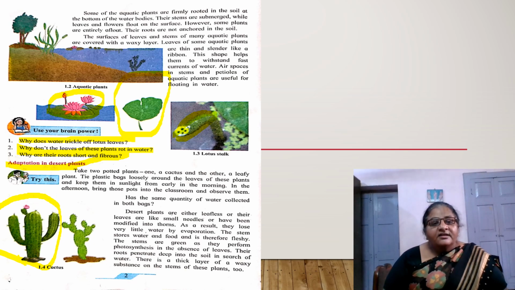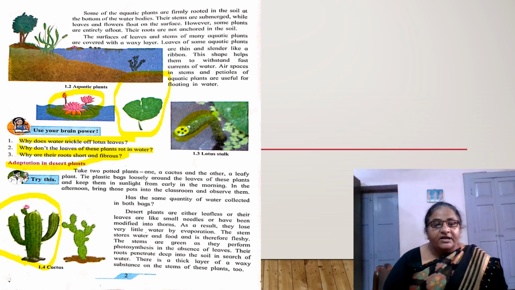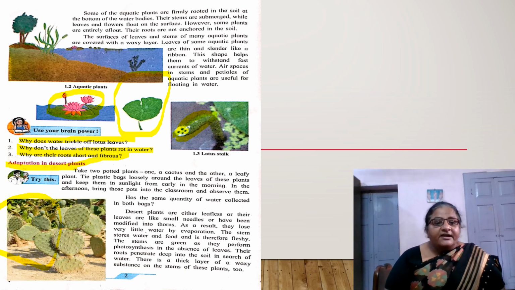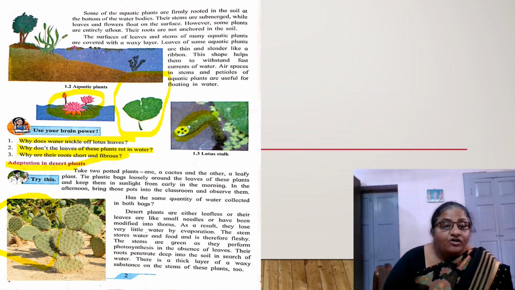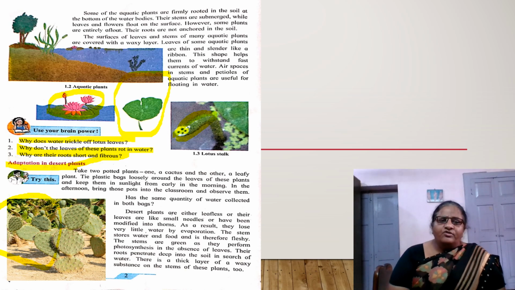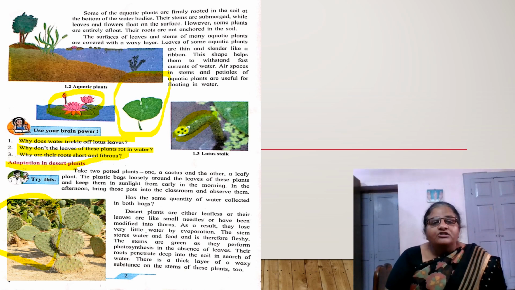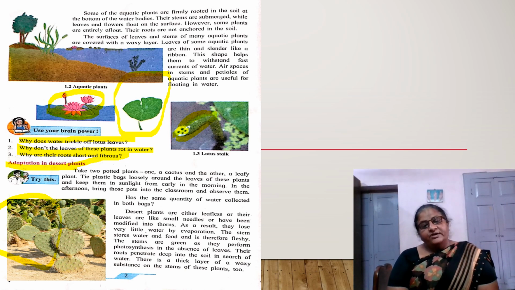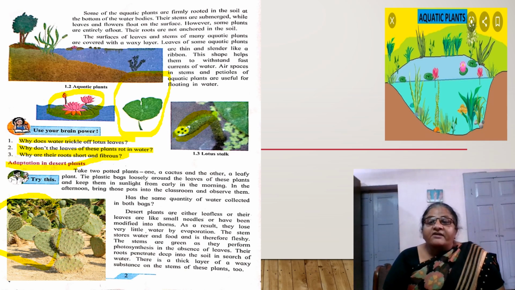And third one, the roots of these plants penetrate deep into the soil and absorb water. Understood? And the stem of these plants is green in color. This stem performs photosynthesis for the plant. So these are the adaptations acquired by desert plants. We can see the thorns of the cactus plant. These thorns are leaves, and I already told you, they turn to thorns to prevent loss of water through evaporation.